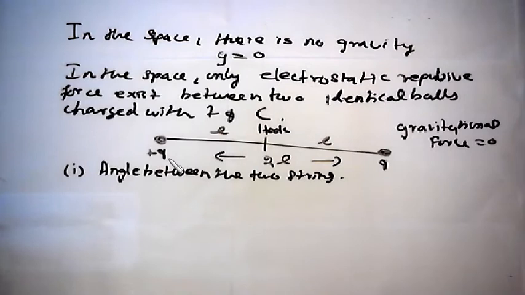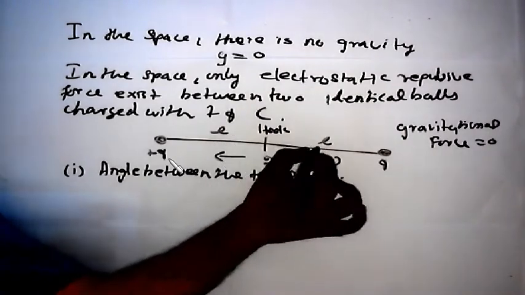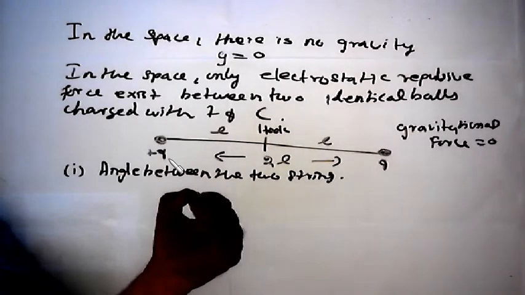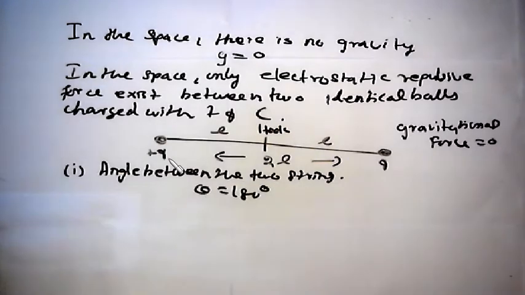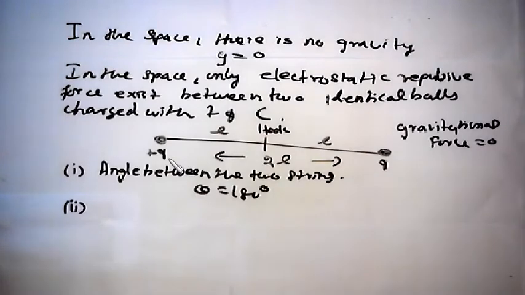So the first question, the angle between the two strings. From the figure it is noticed that the angle between the two straight lines, that is two strings of equal length L, must be 180 degrees. So theta should be 180 degrees. Then the second one: because of the absence of gravity, there is no gravitational force.